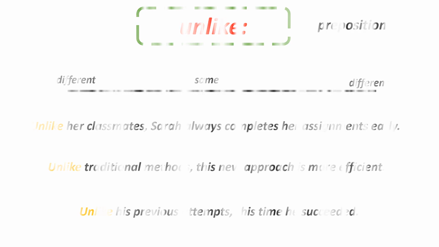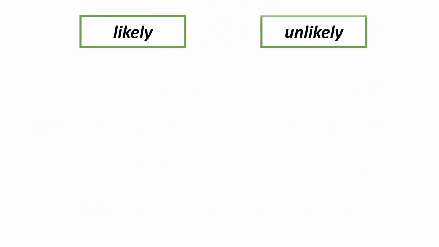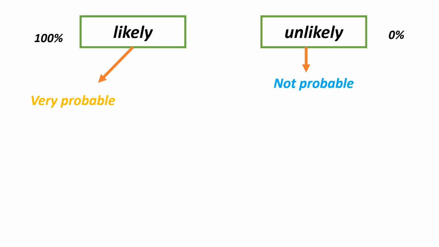Nice. So now we will have 2 other new words. And now we'll talk about "likely" and also "unlikely", the opposite, like and don't like. So for likely, it's used when you are 100% sure or 99% sure. And for unlikely, it's 0% sure, you are not sure anymore. So for likely, we use it for something that is very probable. And for unlikely, that's something that is not probable at all.